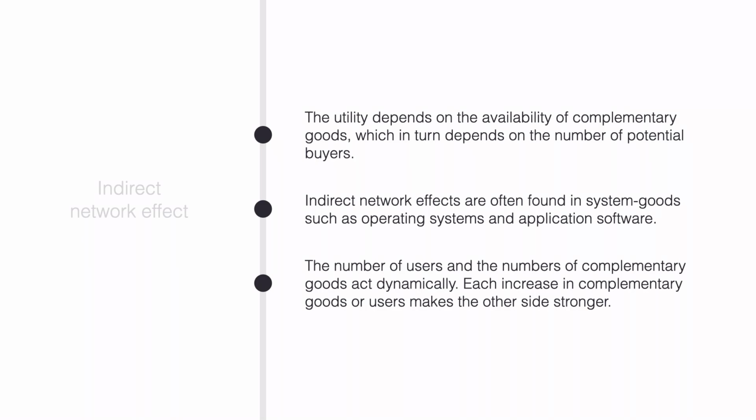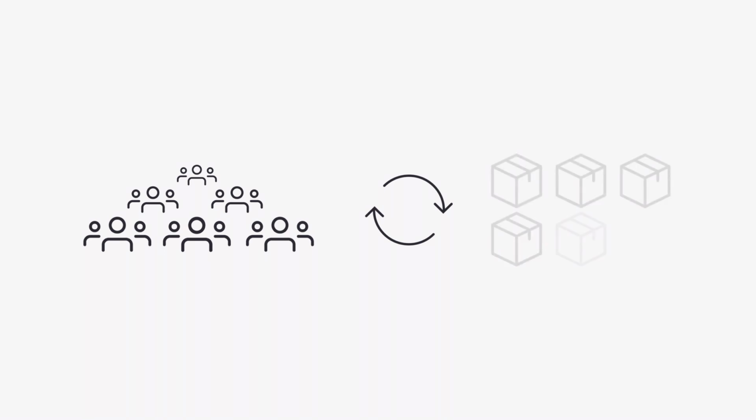The number of users and the number of complementary goods interact dynamically. Each increase in complementary goods or users makes the other side stronger. As we have more users, we will attract more producers of complementary goods, and as we have more complementary goods, we are attracting more users, and so on. It is a cycle that reinforces itself.